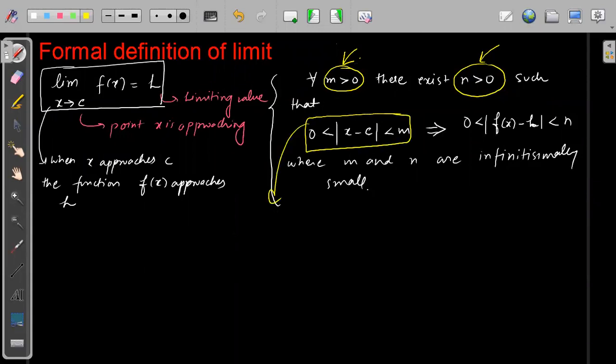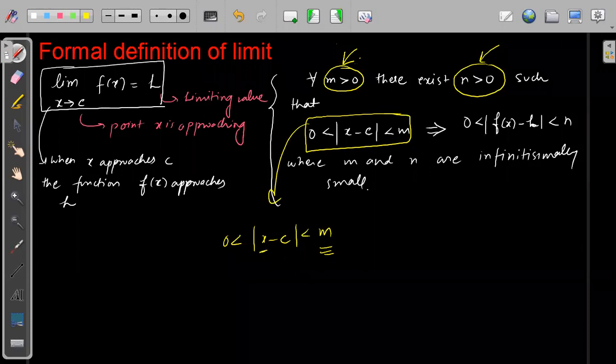If I look at this statement, so this is 0 less than mod of x minus c less than m. If m is very small, very carefully look at this. If m is very, very small, that means x is approaching c. X is very, very close to c, either from the left side or from the right side. Suppose c is 2, so x can be 1.999 or x can be 2.0001.